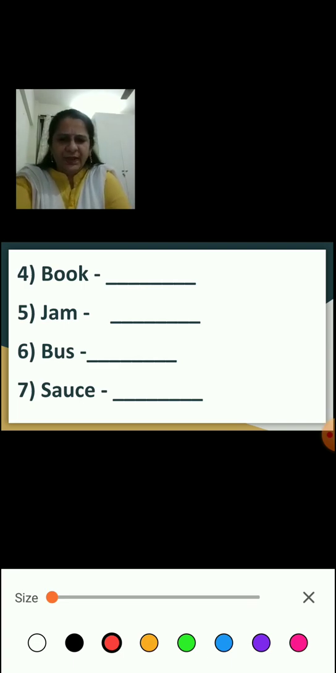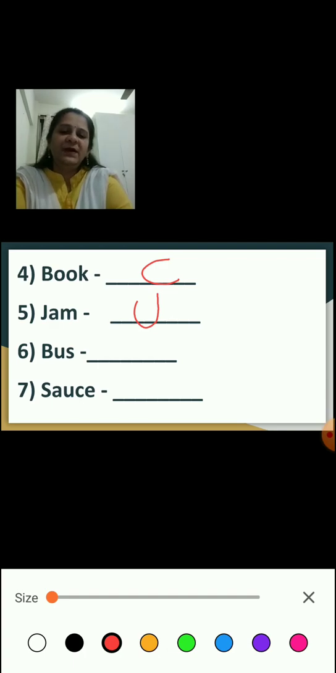Now book. Can you count books, children? Yes, you can say 1 book, 2 books, 3 books, 4 books. So books can be counted. So here this is a countable noun. Can you count jam, children? No, you cannot count jam. So this is an uncountable noun.